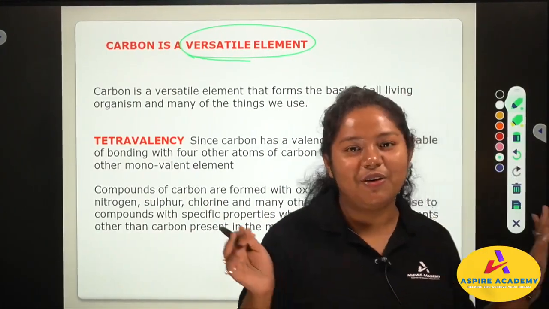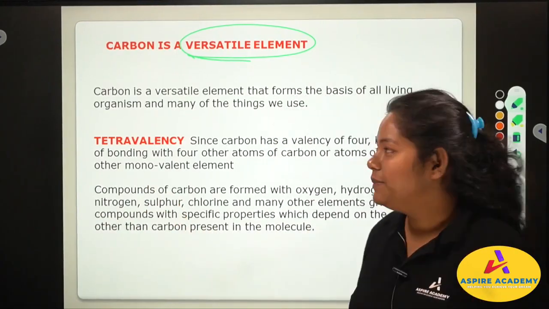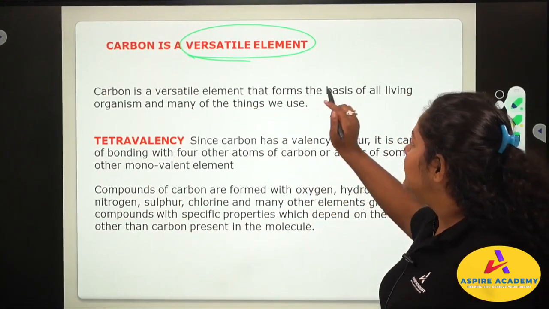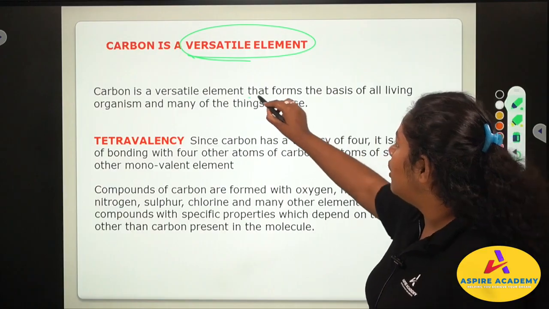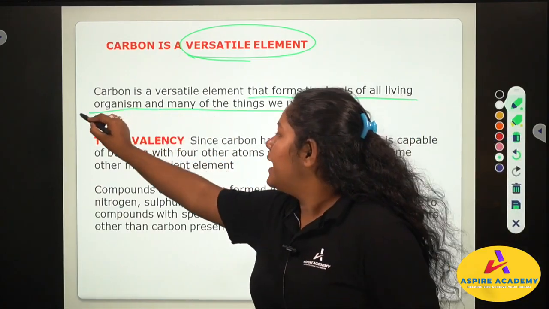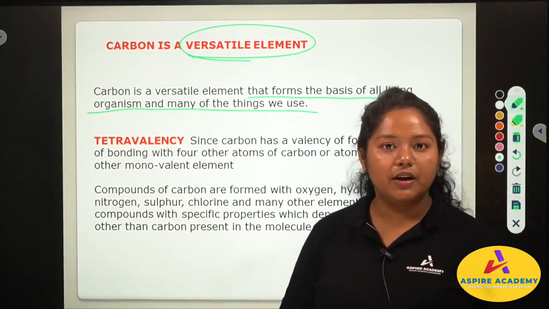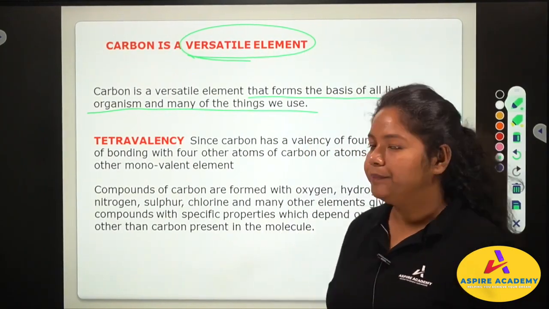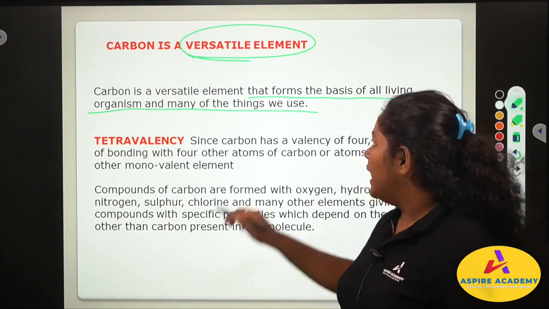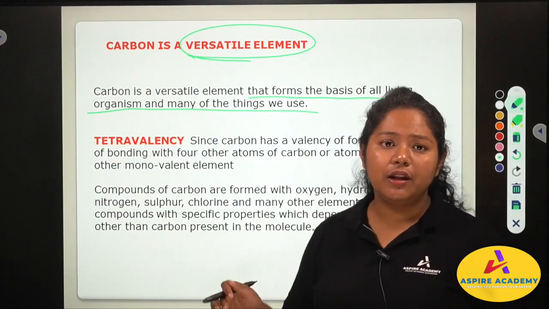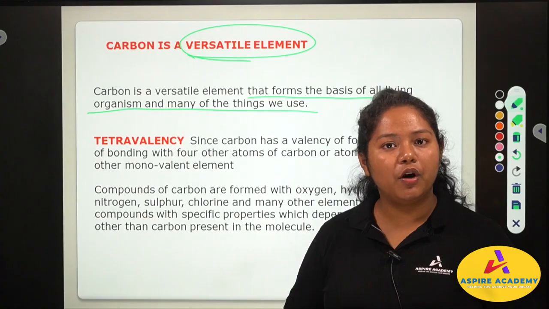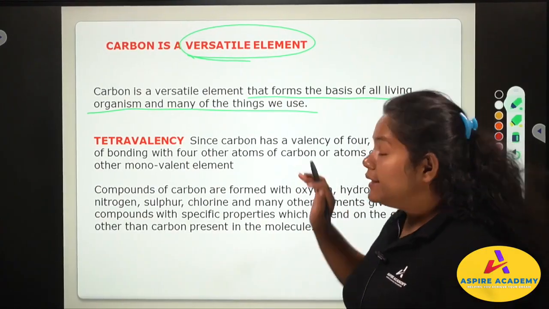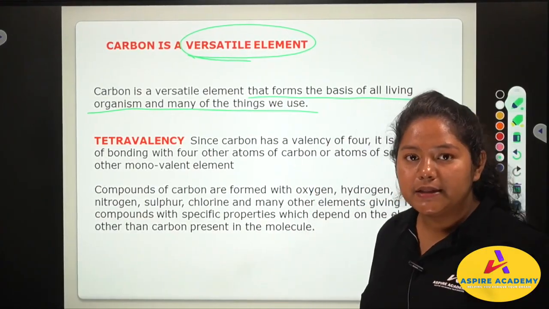Similarly, carbon is also very versatile. What can carbon do? Carbon is a versatile element that forms the basis of all living organisms and many of the things we use. Carbon is the basic thing of any living organism. It is the basic element, and every living organism is made up of carbon. So what is there in carbon that makes it so unique?